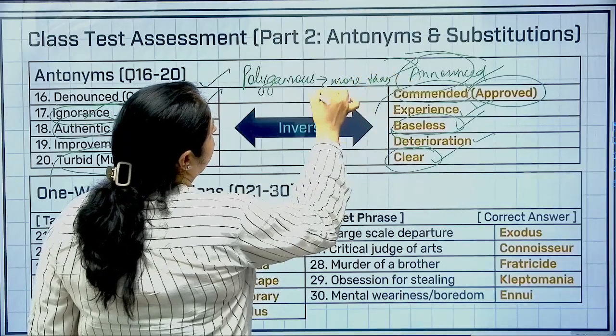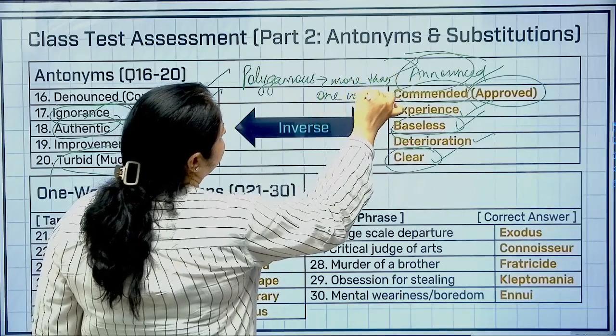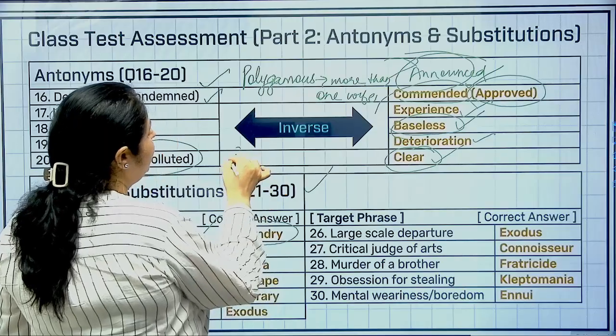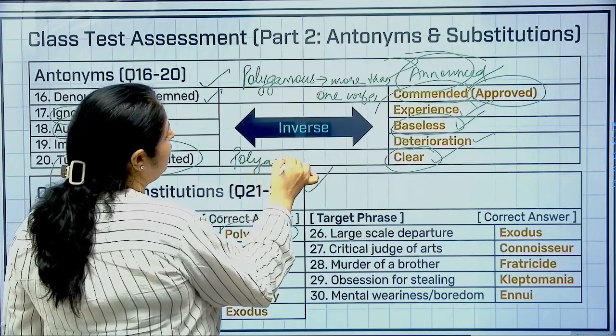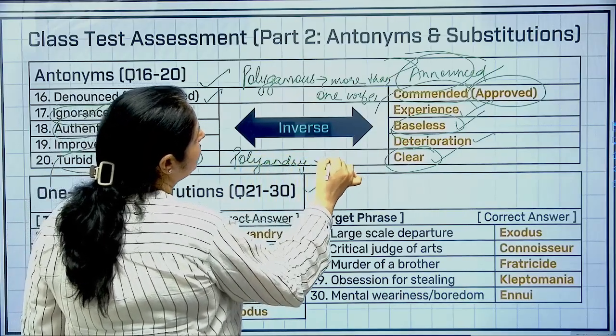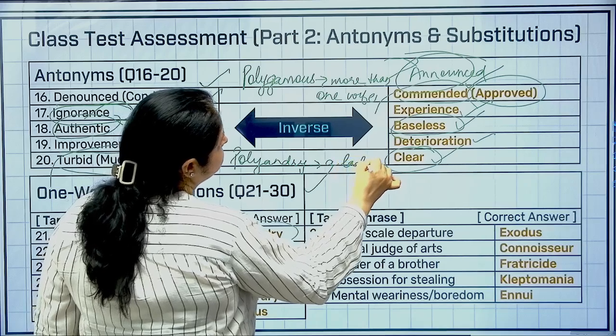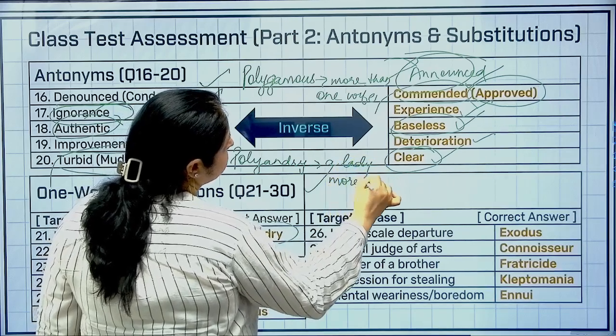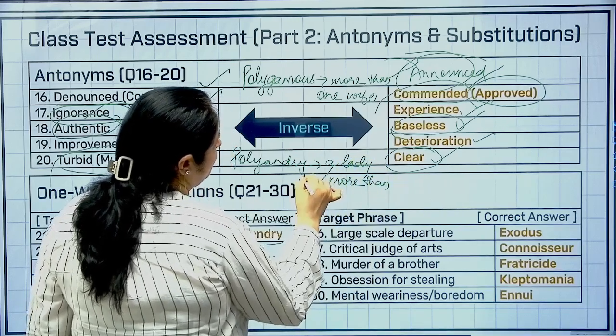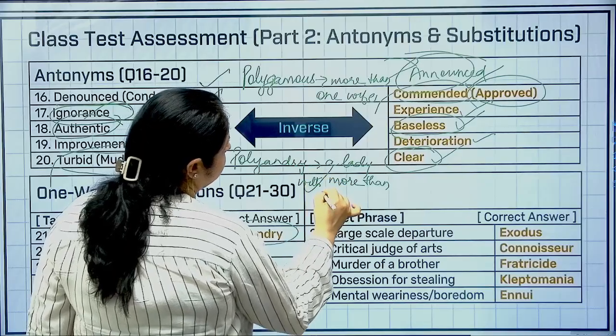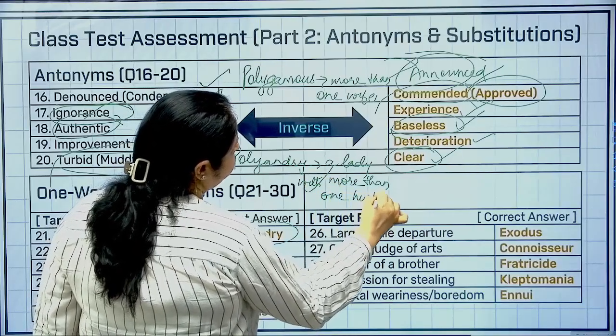More than one wife. Obviously, yes, a man will have more than one wife. ठीक है? And polyandry का क्या मतलब होता है? Polyandry is a lady with more than one husband. So be very careful with this.